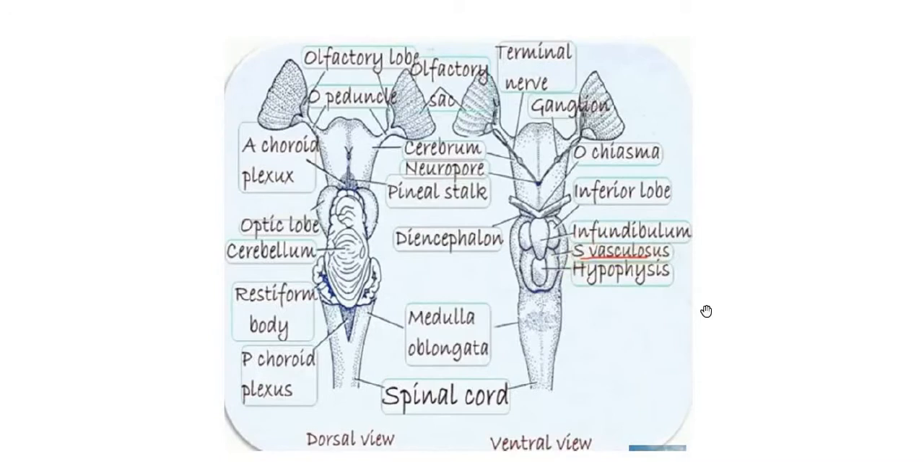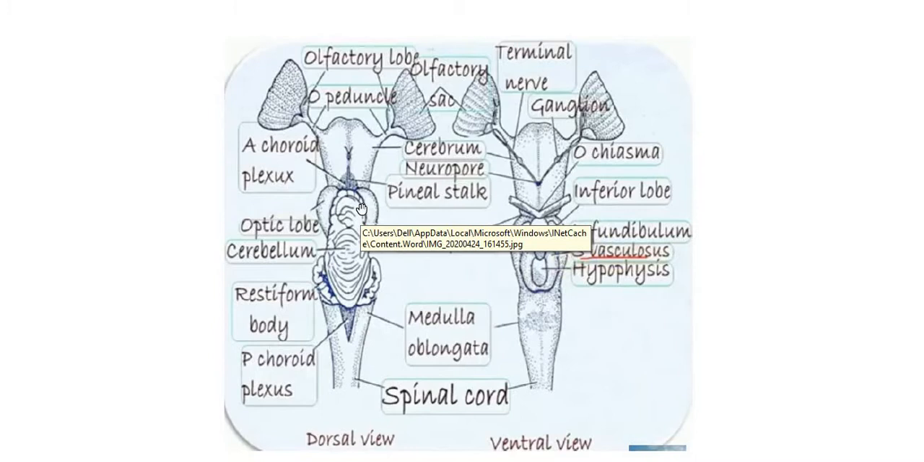Here you can see the olfactory lobes are very prominent and present on either side. That means two olfactory lobes are present, and they are extremely large when compared to the previous brain, that is the cyclostome brain. Here we can also see the presence of two optic lobes.